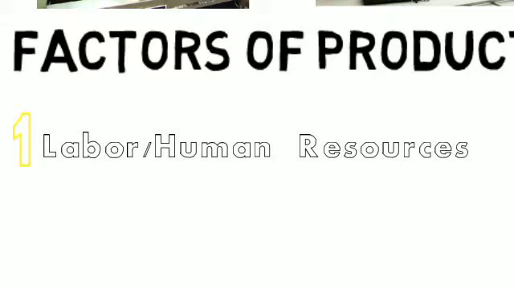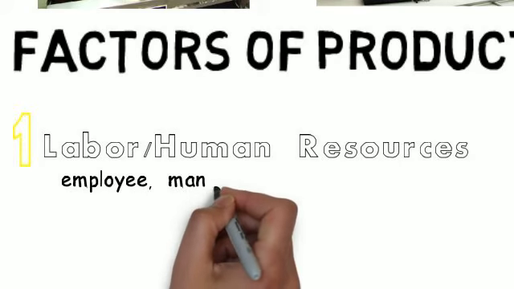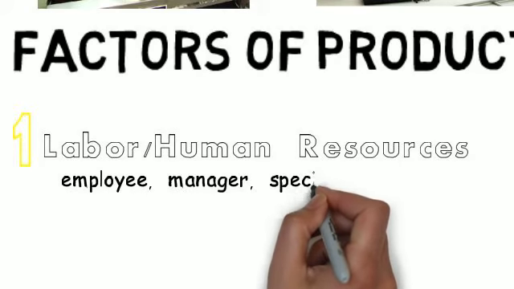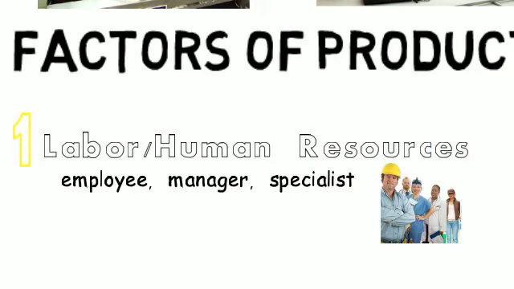Now the first one that we really need as a company or as individuals before beginning to produce either goods or services is labor. Some say labor, some use human resources. It's the same, different name, same meaning. It's human being. It's not just human being, okay? It might be our employee, it might be our managers, it might be specialists.